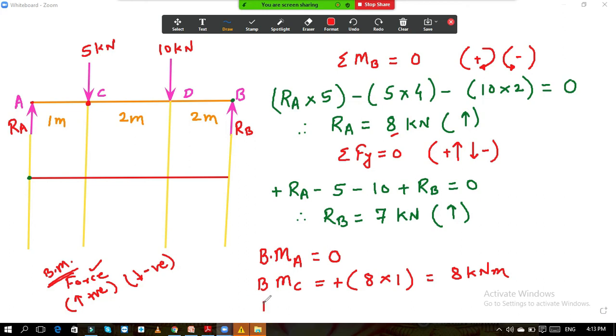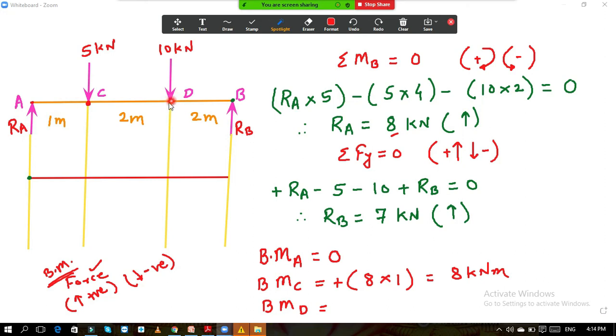Now again we will move to the next point, bending moment at point D. Your point D is situated over here. Either you can consider the right hand side equilibrium or the left hand side equilibrium. If you consider the right hand side equilibrium, it is very easy, RB into 2, so 7 into 2, 14 should be your answer. But we will go by left hand side equilibrium, so that we will consider these two forces.